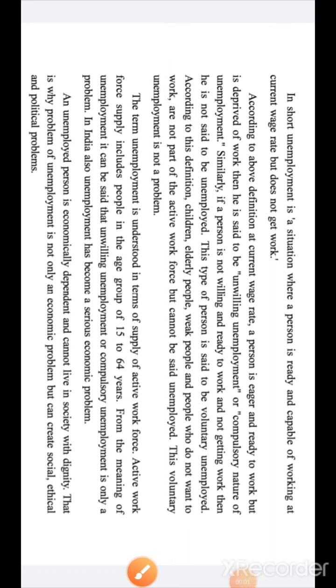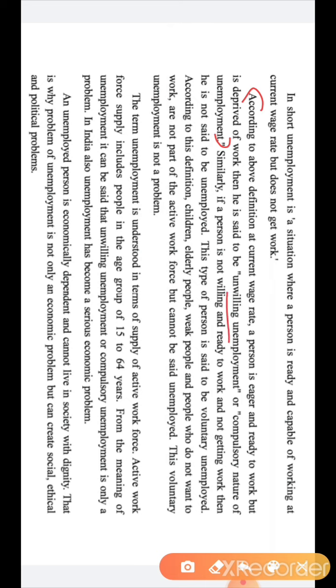students, we will revise this paragraph once again because in the board examination MCQ and one line questions come and many of the students make mistakes. Please pay attention. Year after year, it is about compulsory unemployment, where a person is able to work, ready to work, and ready to accept the market prevailing wage rate but still not getting the job. That is called unemployed, unwilling unemployed, and compulsory nature of unemployed.